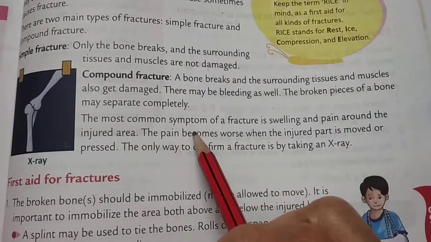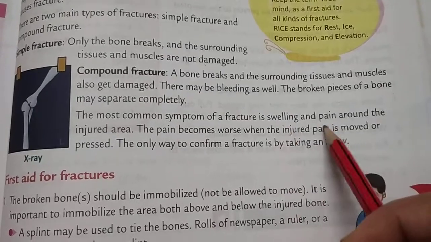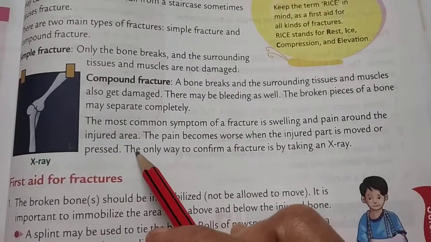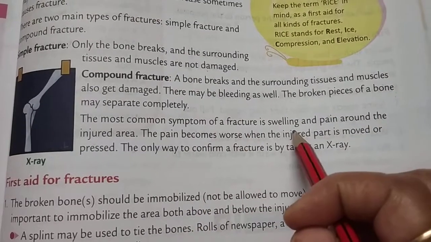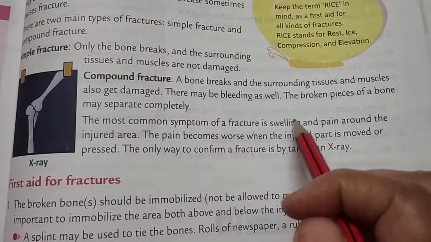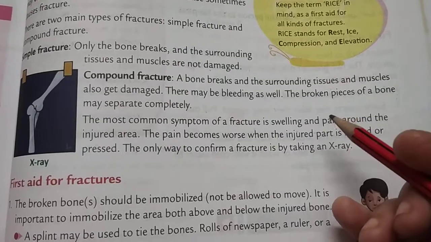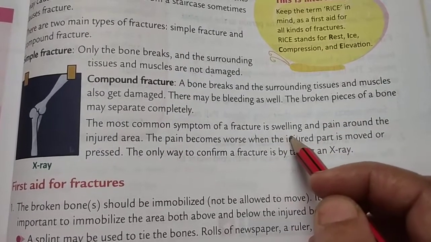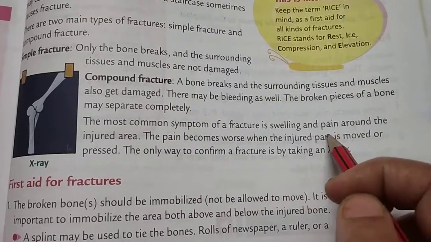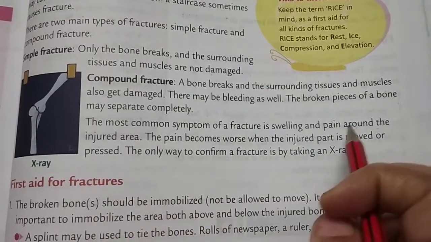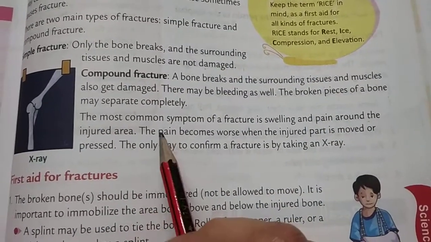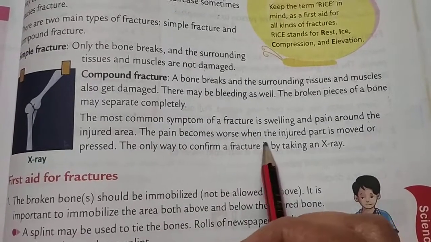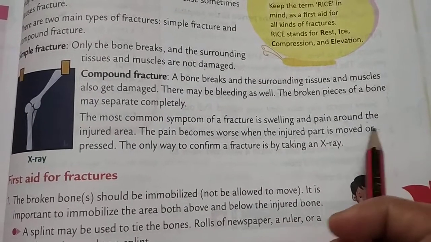The most common symptoms of a fracture are swelling and pain around the injured area. Correct? Then what is the main symptom of the fracture? Swelling means सूजन आती है. जब फ्रैक्चर होता है हाथ में या लेग में तो फर्स्ट क्या होती है? स्वेलिंग आती है, सूजन आती है एंड पेन अराउंड द इंजर्ड एरिया. और पेन भी होता है, जहां पे लगा हुआ है वहां पे पेन होता है. The pain becomes worse when the injured part is moved or pressed.